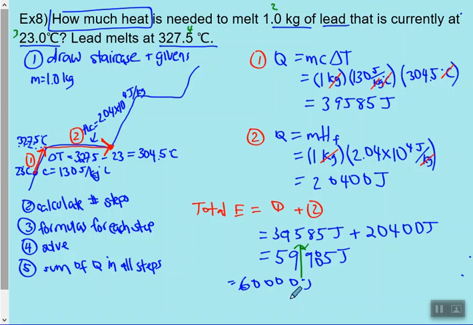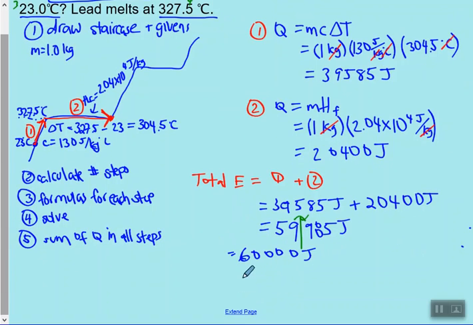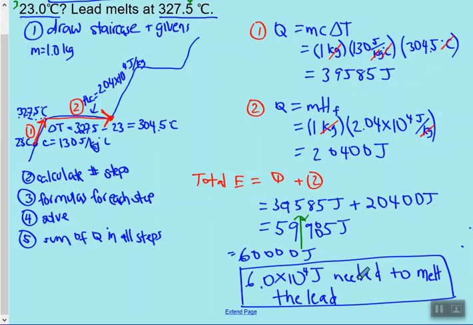But I need two significant figures. That's just one significant figure. So for this question, we actually have to put our answer into scientific notation. So 6.0, now I have two, times 10 to the 4 joules needed to melt the lead, not the ice.